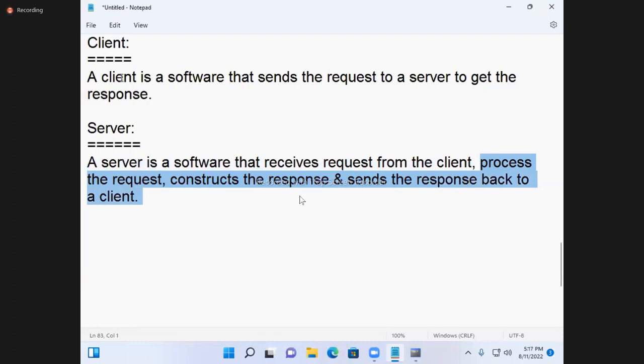So here, whatever you are sending, the hall ticket number, that software is nothing but the client. Whatever is sending the result, that software is nothing but the server. Like that. So client and servers are softwares. A client and a server can be installed in the same computer also. In one computer, 5-6 clients and 5-6 servers can be maintained. It is possible. So clients and servers are not hardware parts, not computers. Clients and servers are softwares.